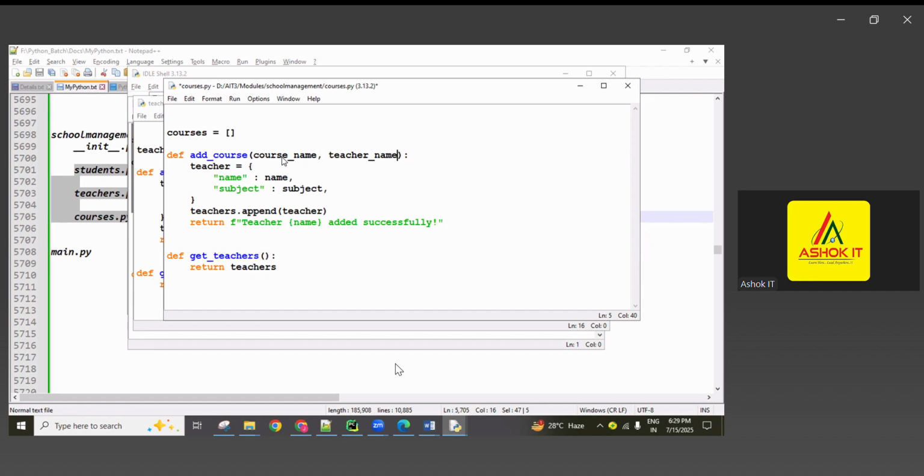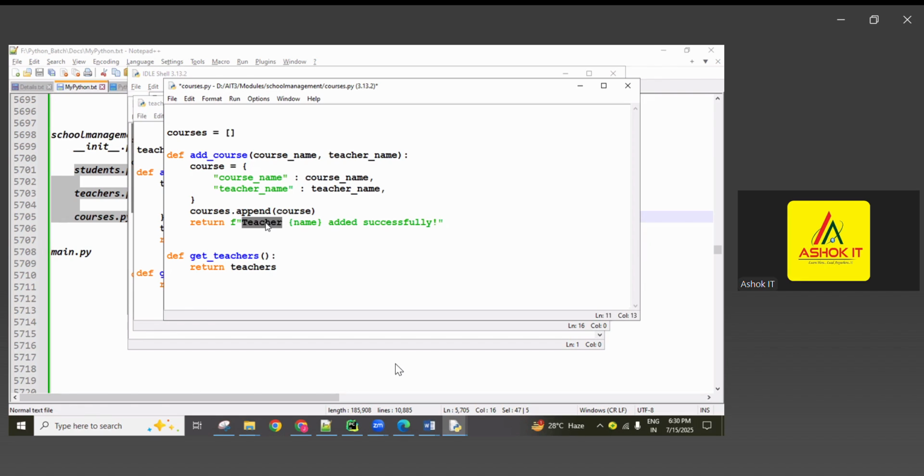I want to store it here. So in this place, course name and the teacher related one, teacher name. Now into this courses, I want to add this particular course.